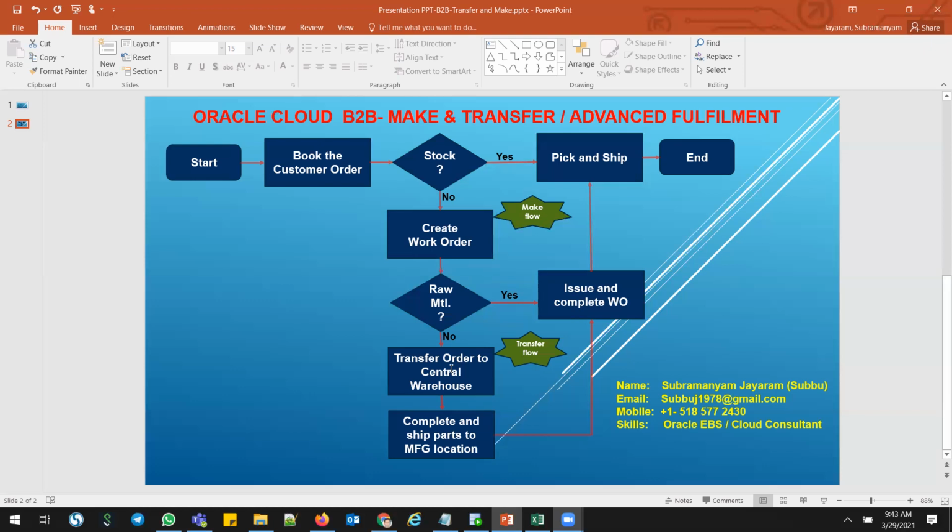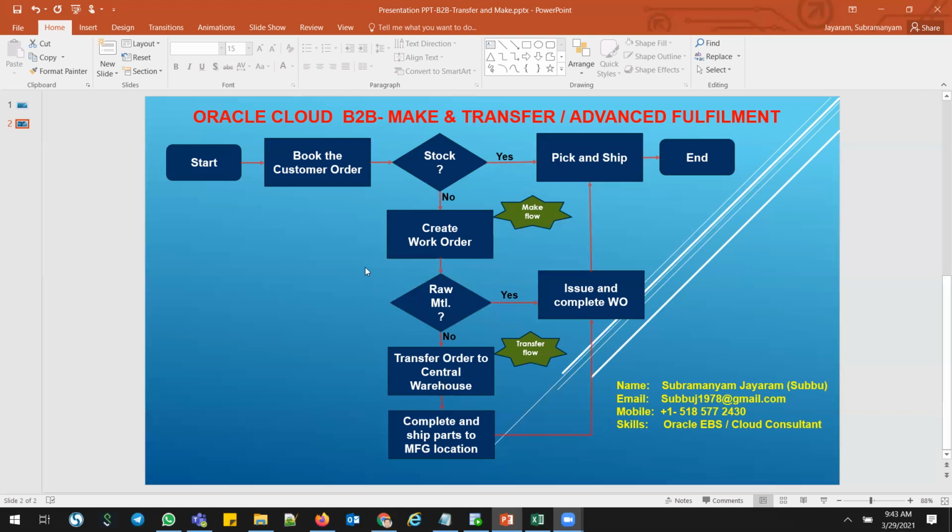But again, if you are using min-max planning or Planning Central, then the Planning Central min-max plan will check that demand and create the supply orders. But I'm not going to use min-max planning or Planning Central. Right now, I'm going to create manual transfer orders, and I'm showing that to you. And later, in further videos, you can see how the planning system, manufacturing plan and Planning Central release the jobs, the planned supply orders and the transfer orders, right?